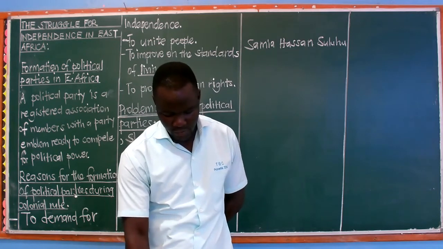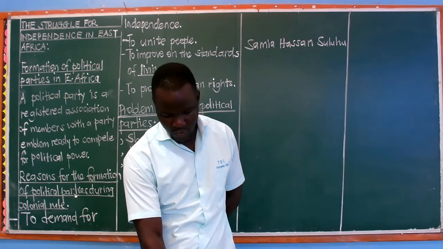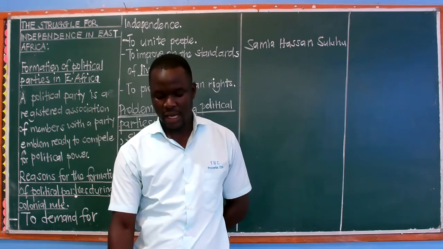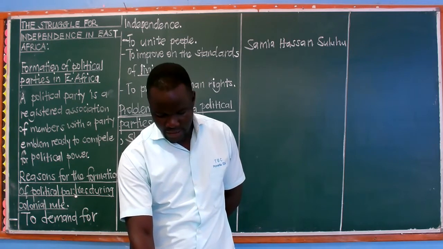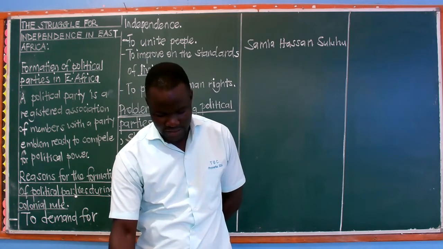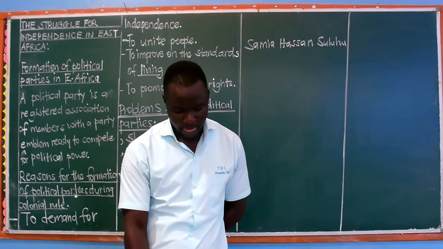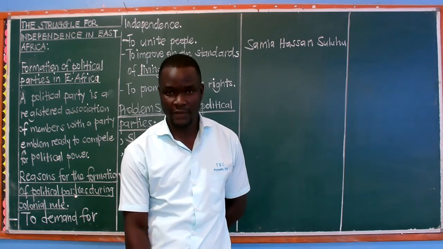In 1962, we had KANU that had won the elections, and Jomo Kenyatta became the president. Kenya now got independence, that is on 12th December 1963, with Jomo Kenyatta, of course, becoming the first African president.